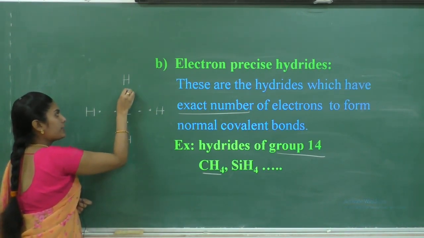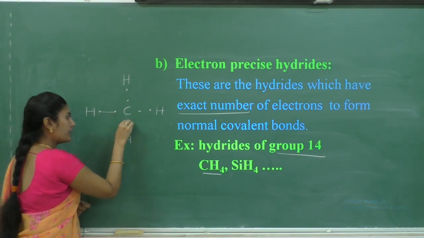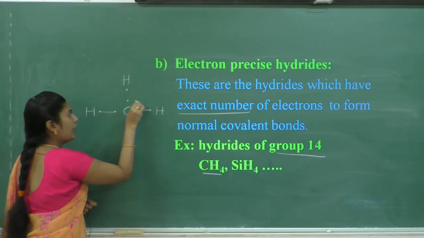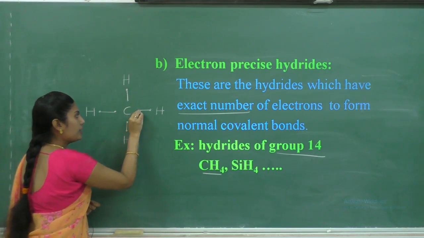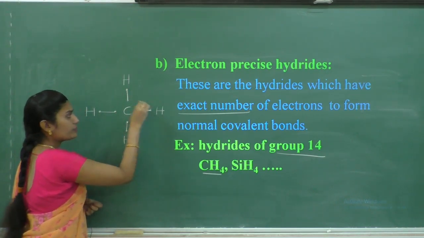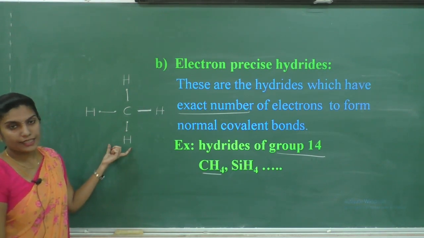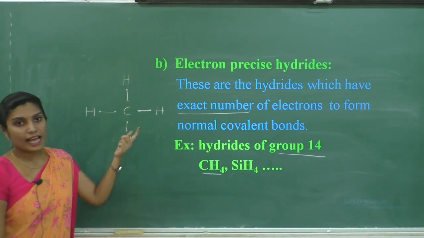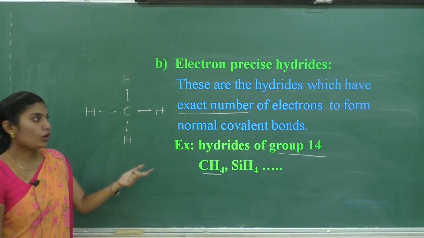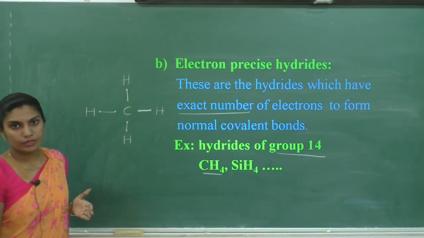It is going to form the bond between the carbon and hydrogen. Here, in this case, these hydrides are having exact number of electrons to form a normal covalent